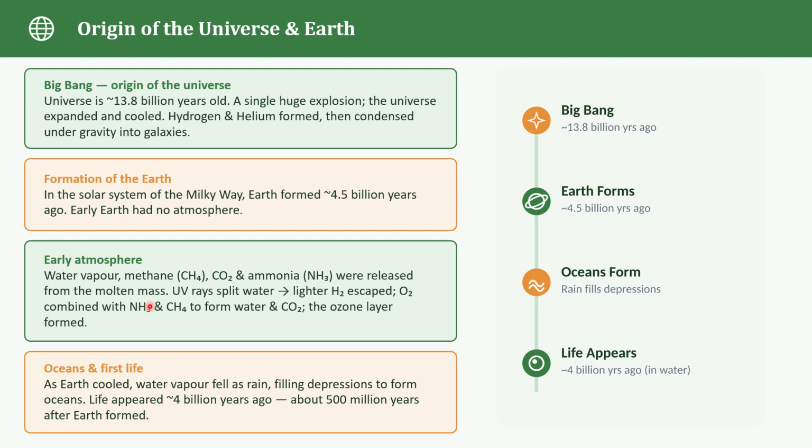And over time, chemical changes took place and the ozone layer was also formed. This ozone layer was very important because it helped to protect the earth from harmful ultraviolet radiation. So slowly the earth was changing. Yes, it was becoming cooler and more suitable for the development of life. Then another important thing came into existence.